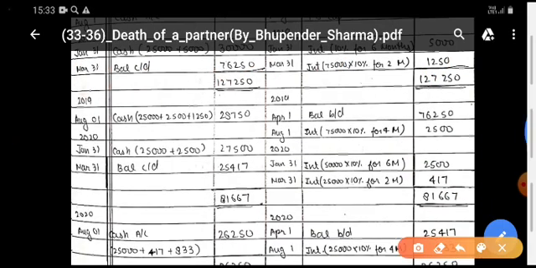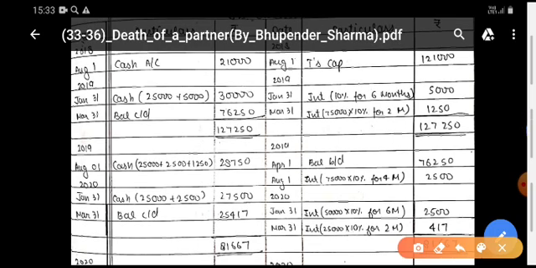Now, this balance is being shown by you here, and on 1st August, means after the 6 months, check here, his executors came on 31st January. After that, after 6 months, his executors will come here on 1st August.